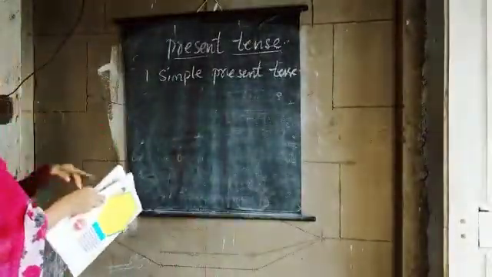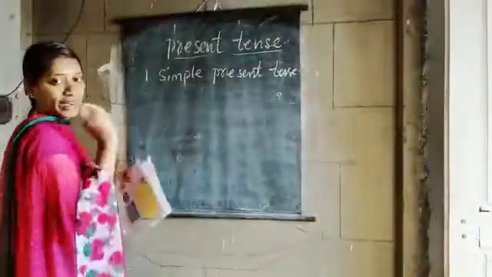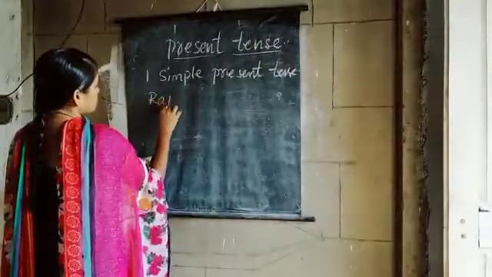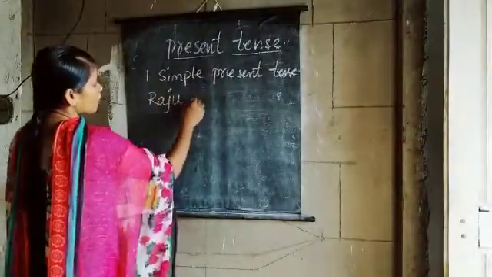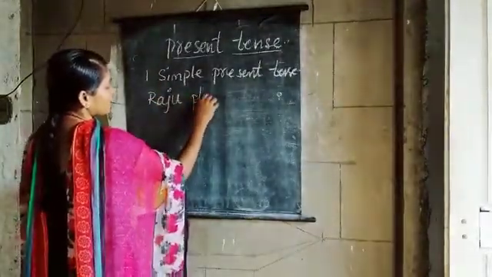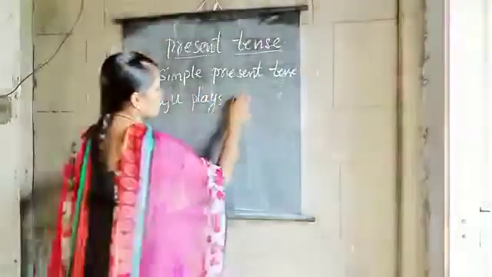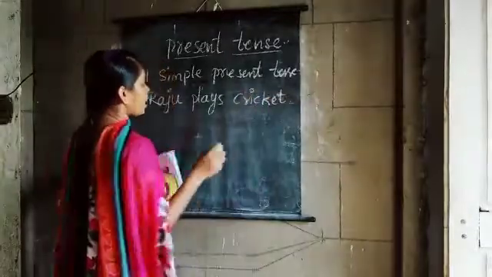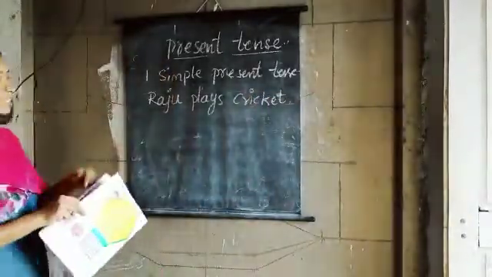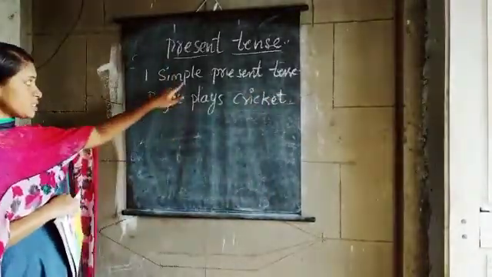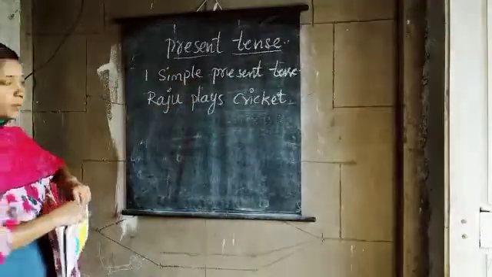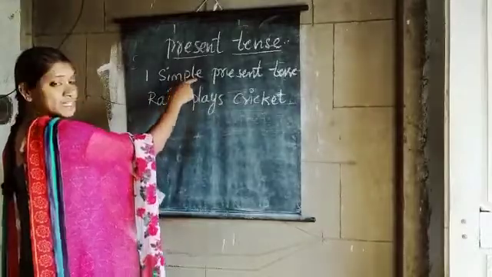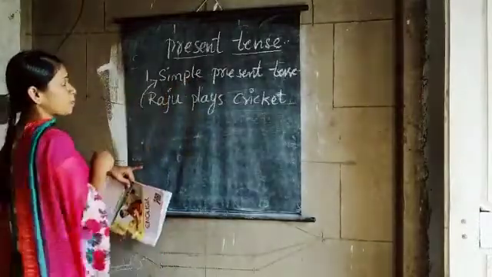Okay, simple present tense. I shall write a sentence in simple present tense. Raju plays cricket. Okay, children, this sentence is in which tense? Simple present tense. All of you remember, this sentence, Raju plays cricket, is in simple present tense.